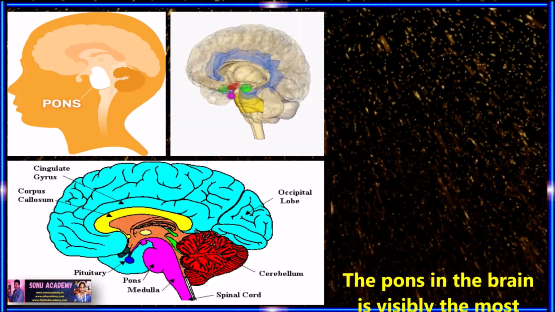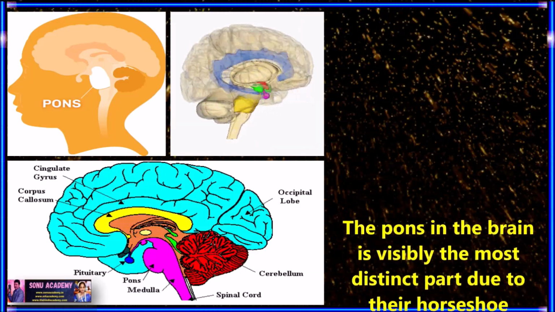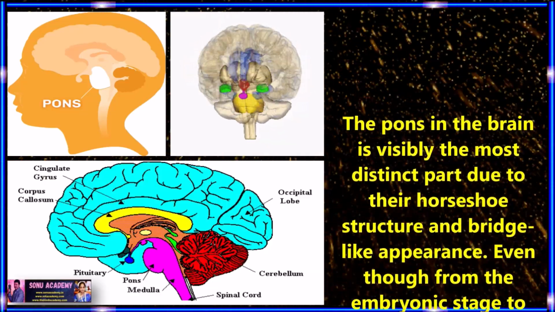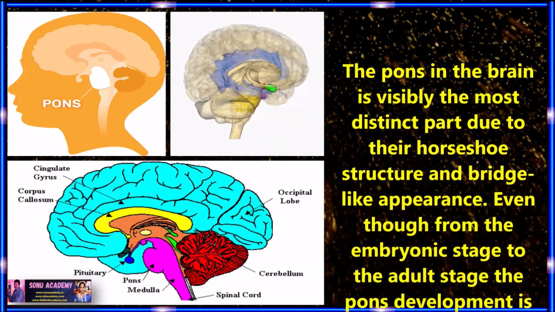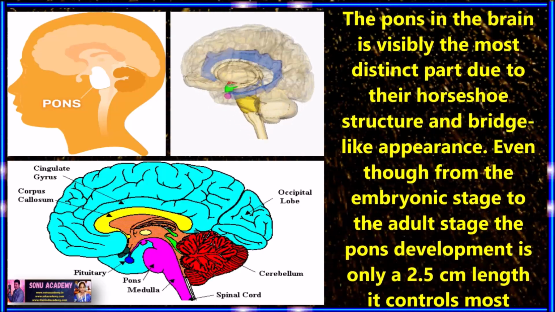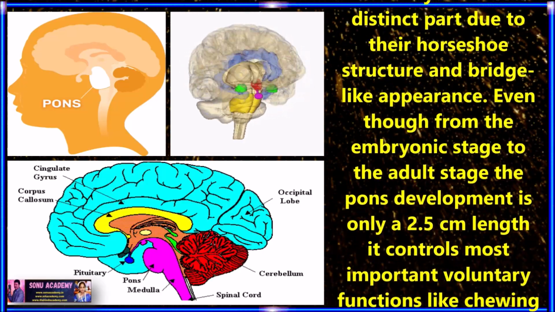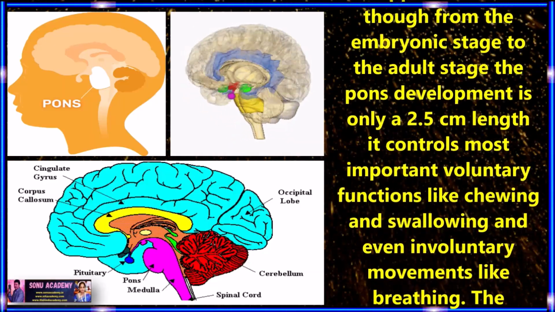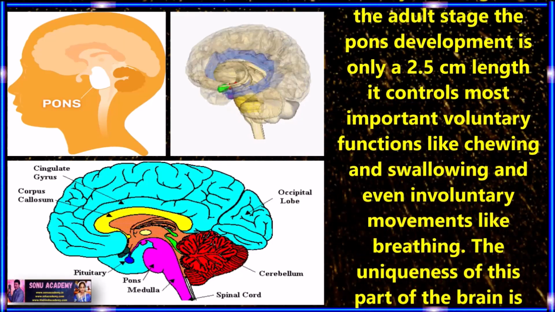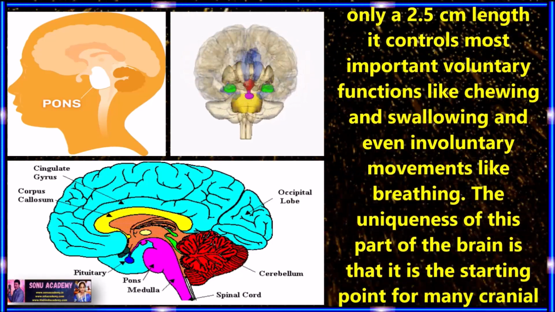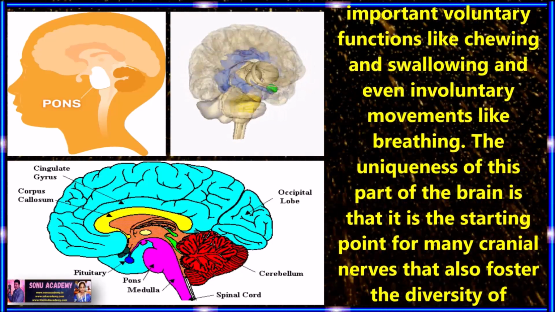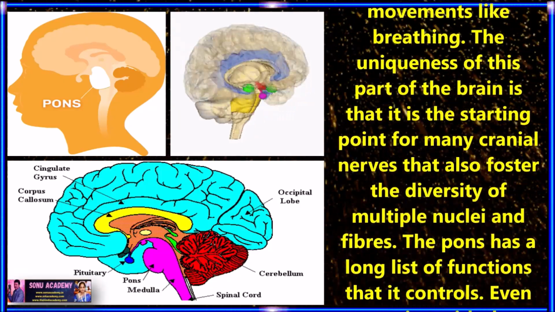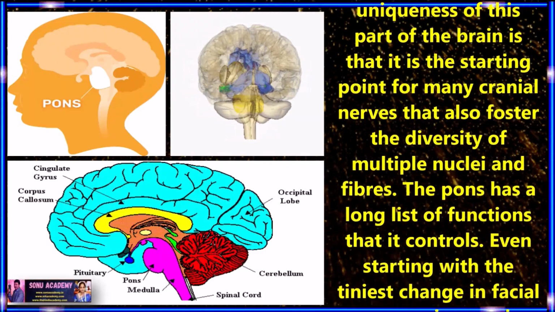Children, we conclude that the pons in the brain is visibly the most distinct part due to its horseshoe structure and bridge-like appearance. Even though from the embryonic stage to the adult stage the pons is only 25 centimeters in length, it controls most important voluntary functions like chewing, swallowing, and even involuntary movements like breathing. The uniqueness of this part of the brain is that it is the starting point of many cranial nerves that also foster the diversity of multiple nuclei and fibers.